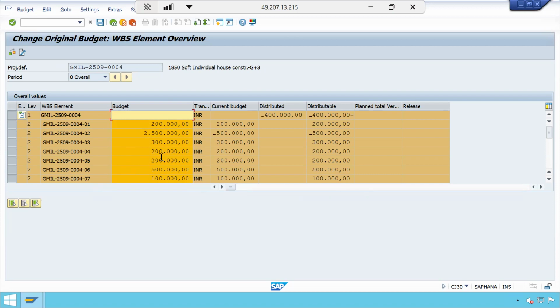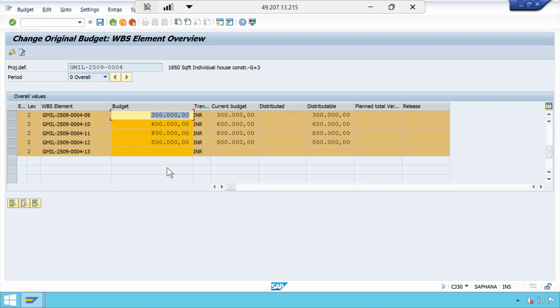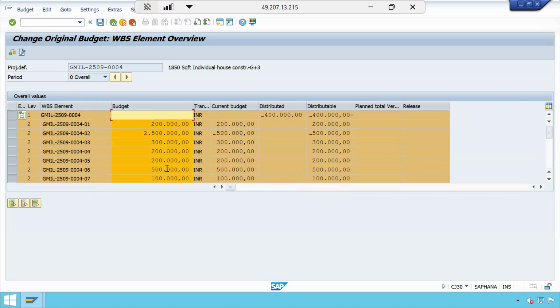So the method that we are performing for the budgeting is bottom-up cost planning. That means in the child level, I am trying to give the cost planned values as per the reference of the easy cost planning. And you may ask me, is there any way that I can copy directly from the easy cost planning to budgeting? There is no such provision. If you do the network cost planning, then the planned total value will come here, then you can do the copy from plan total to the budget.